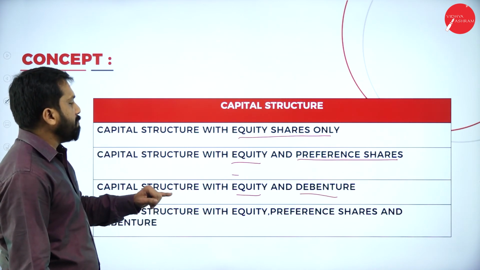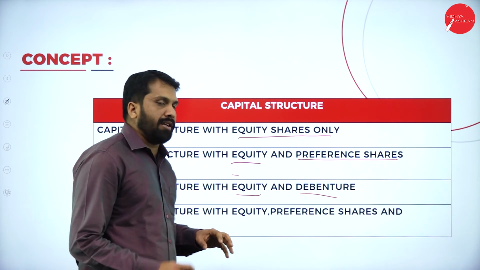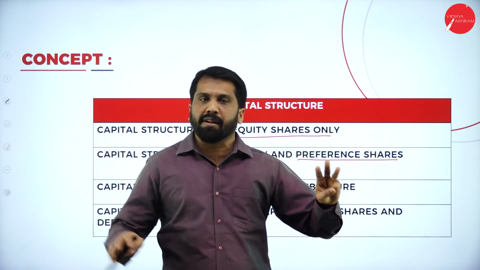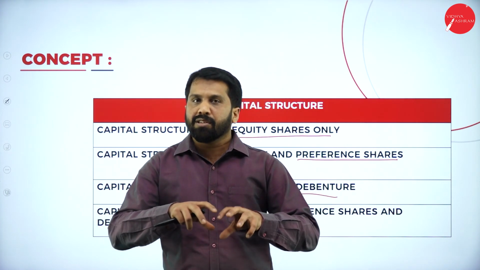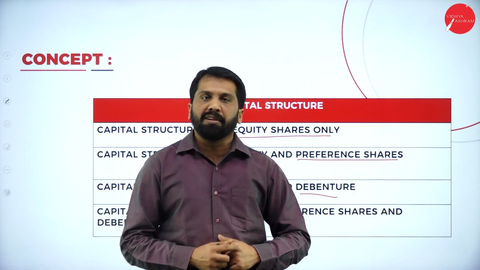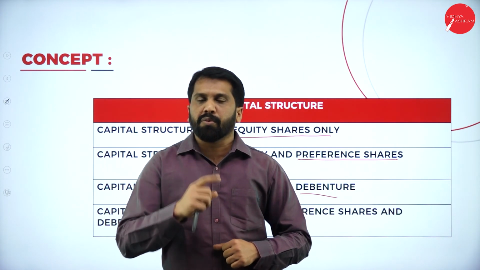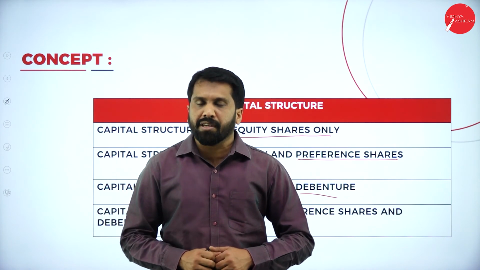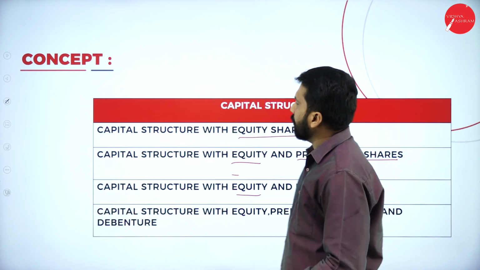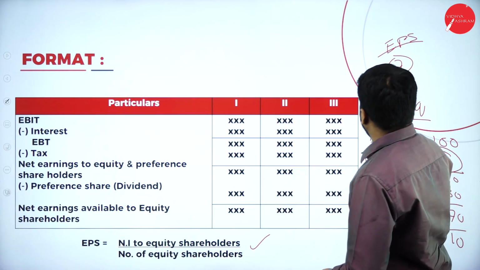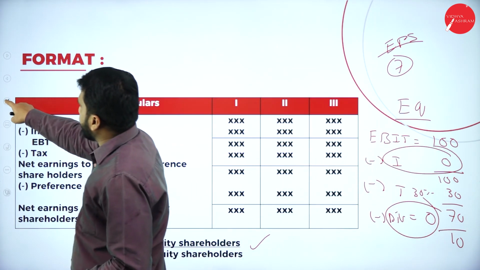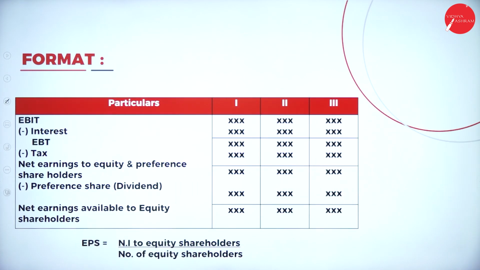Capital structure with equity, preference and debenture. If you want 10 lakh, take 3 lakh from equity, 3 lakh from debenture and 4 lakh from preference shares. These are called your capital structure. While doing problems, it is very interesting actually. We'll do all kinds of problems in your classes. So this is your format. You have taken a screenshot, I think. I'll remove these things so that you can take a clear picture. So this is the format. Please take a screenshot. All your problems are based on this format.